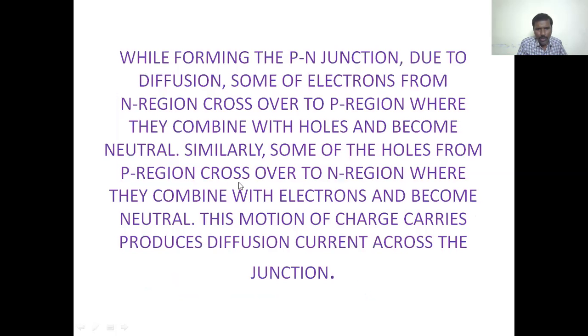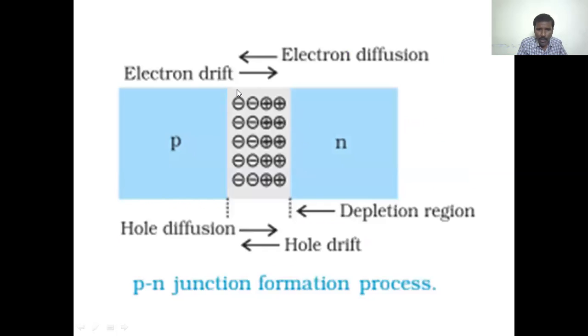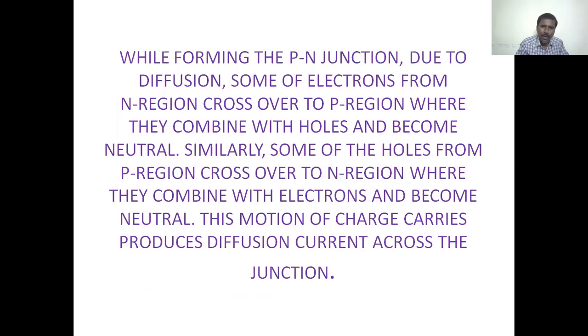So this motion of charge carriers produces a diffusion current across the junction. Here a diffusion current forms at this junction because of the diffusion of electrons to the p-type semiconductor and holes to the n-type semiconductor. They recombine, and this produces a diffusion current across the junction.